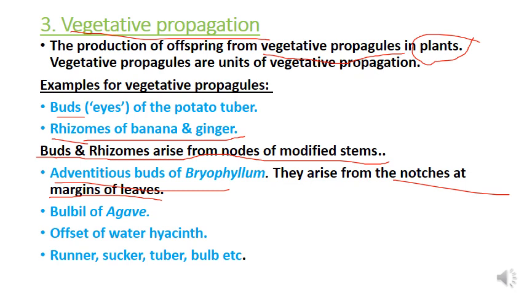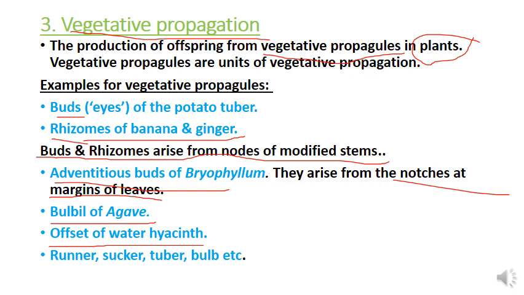So the fourth example is bulbil of agave. This agave is a plant and it will have a bulbil present at the base of its stem. This bulbil will give rise to the new agave plant. Fifth one is offset, which is present in water hyacinth. Water hyacinth is a floating aquatic plant and the vegetative propagule present in it is offset.